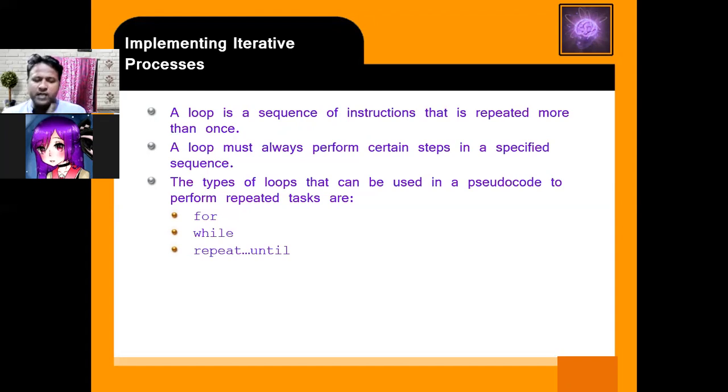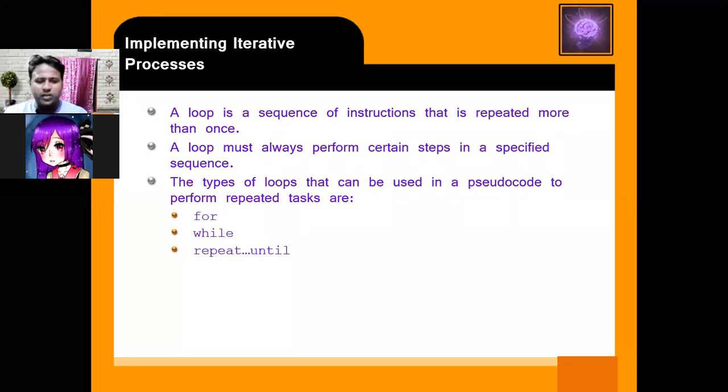For a single student, I give a task that you have to store the name and age of a person. So for a single person you have to store two pieces of information, and for 50 students you have to store 100 pieces of information. So looping is a sequence of instructions that is repeated more than once. A loop must always perform certain steps in a specified sequence.